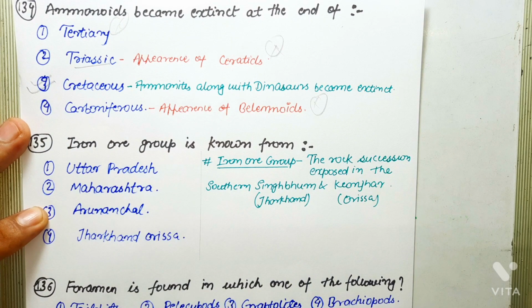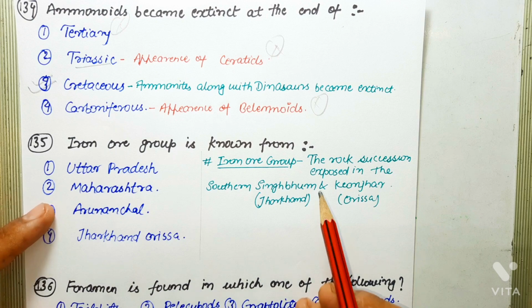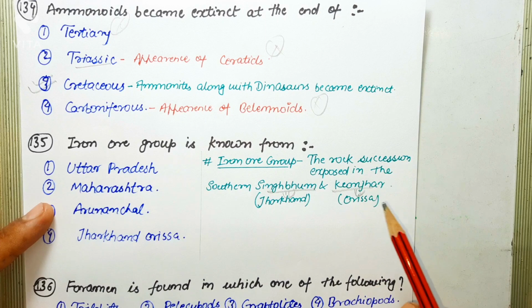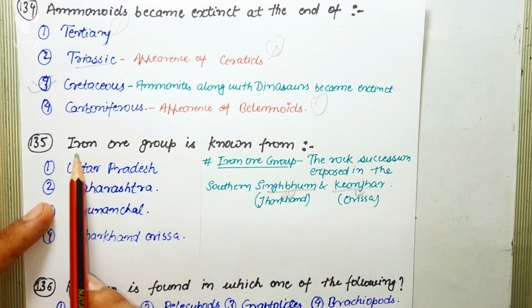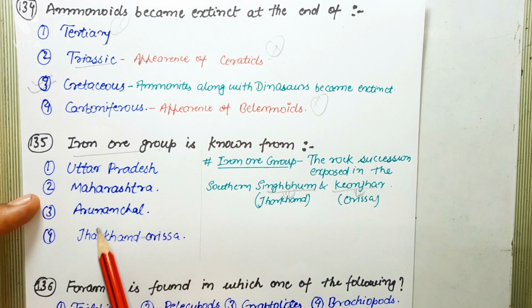Next question says, iron ore group is known from. So the rock succession of iron ore group is exposed in the southern Singhbhum and Keonjhar district and lying unconformably over the older metamorphics and was named as iron ore series by S.C. Jones. Clearly, you know Singhbhum is in Jharkhand state and Keonjhar is in Odisha state. So as far as this question is concerned, iron ore group is known from Jharkhand and Odisha. The correct answer is Jharkhand, Odisha.